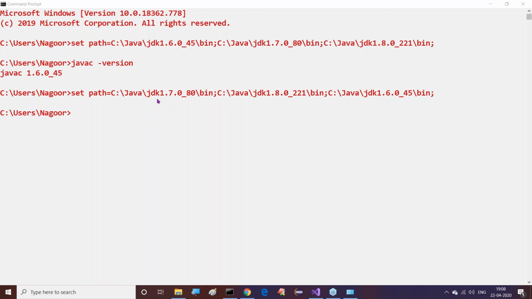Which one is first, 1.6 or 1.7? Okay, even I don't know. Then whether it's following order or not, just leave it now. Now I set 1.7 as the first one, 1.8 as the second one, and 1.6 as the last one.